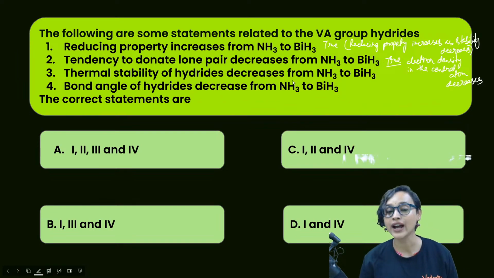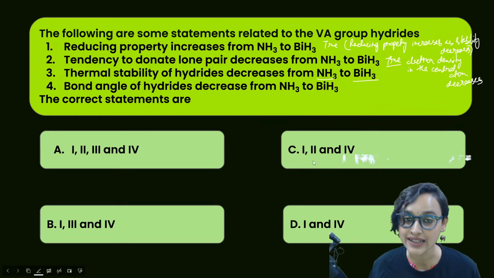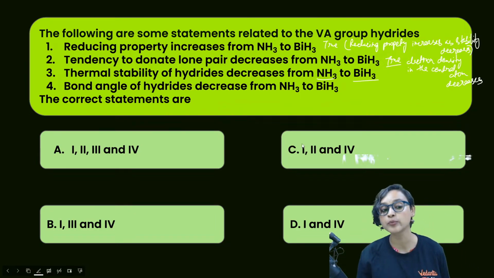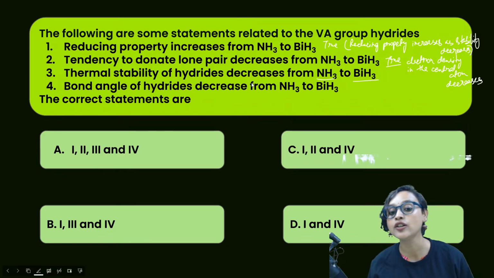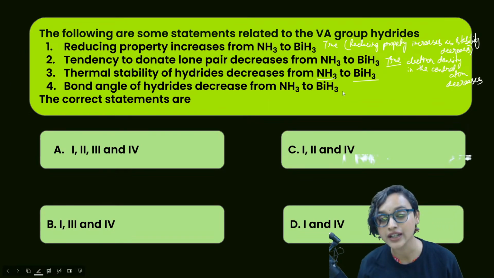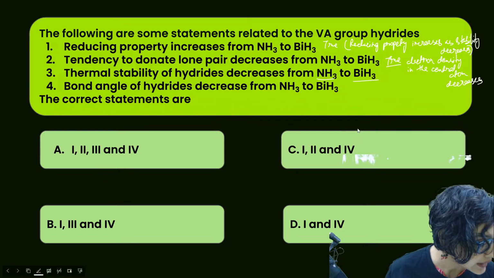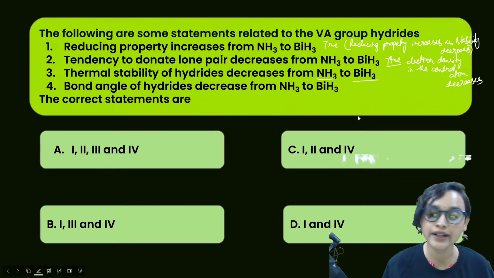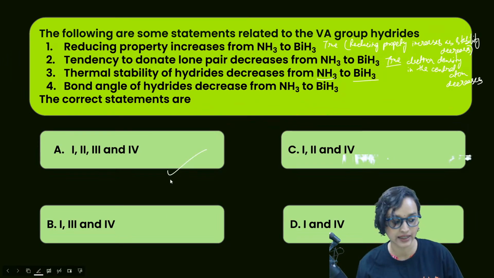Thermal stability of hydride decreases from NH3 to BH3. We already know this trend from the p block. We have studied that as you move down the group, thermal stability of hydrides decreases. Bond angle of hydrides also decreases from NH3 to BH3. That is also true, right? So that means our option A is the correct answer, right?